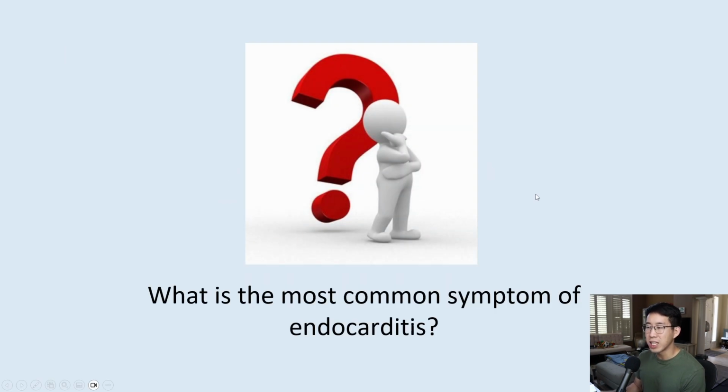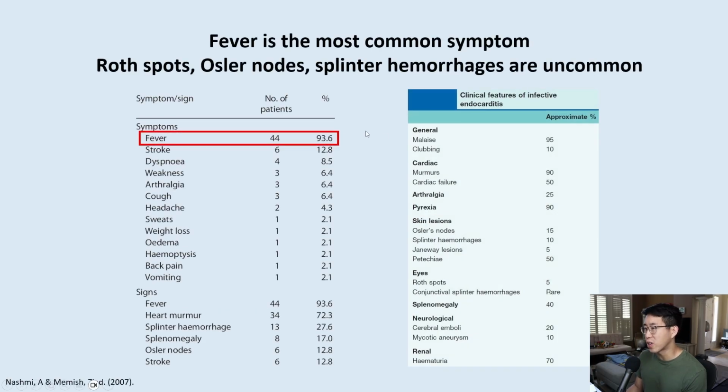Now let's talk about the most common presenting symptom of endocarditis. If you could pick any one symptom of endocarditis, what do you think is the most common? And actually, it's fever at 93%. 93% of patients are going to be febrile. And you can see this other article here also saw fever in 90% of patients.